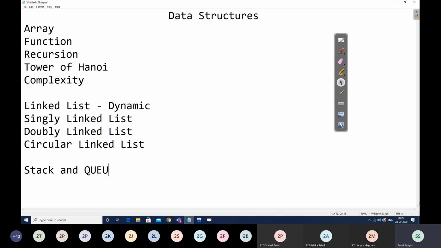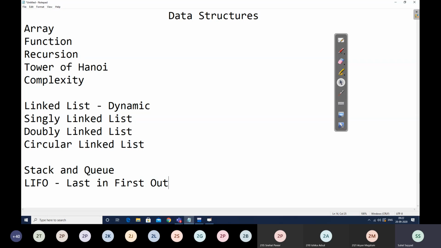The third unit was stack and queue. Okay, stack and queue. So we started with the stack data structure, which is a linear data structure. Stack is basically a LIFO data structure, which stands for last in, first out.